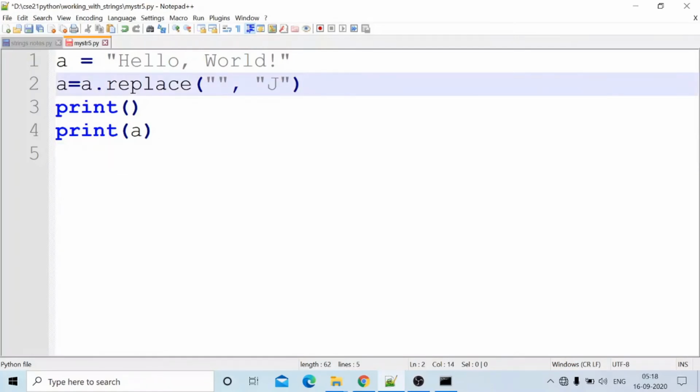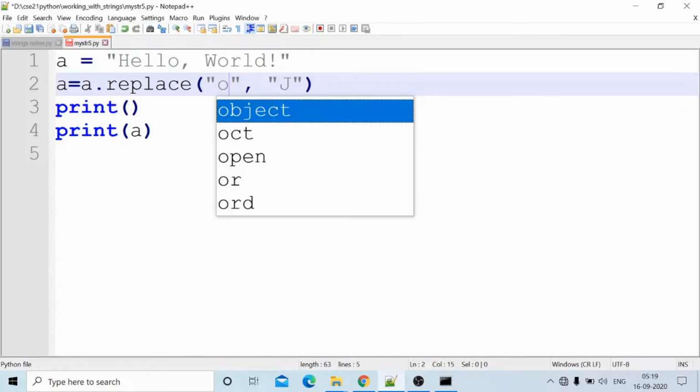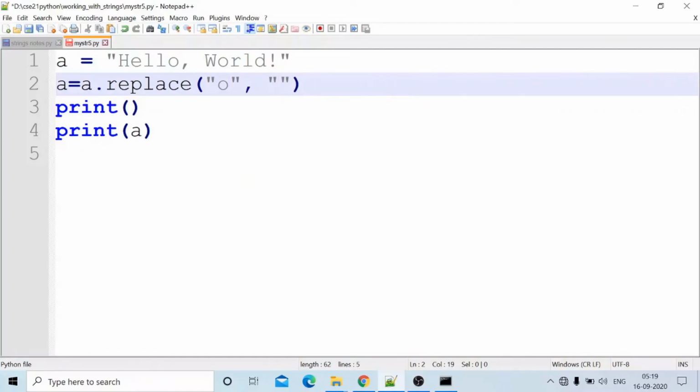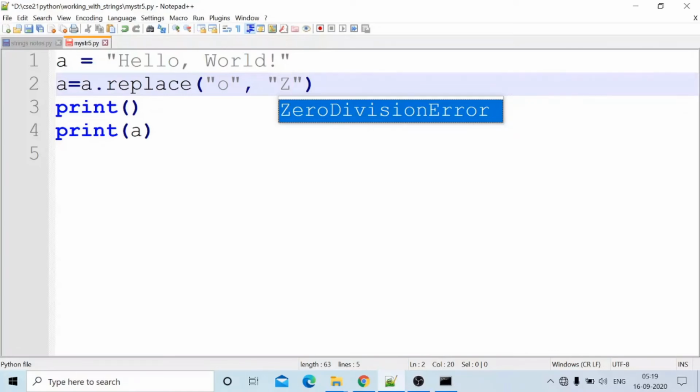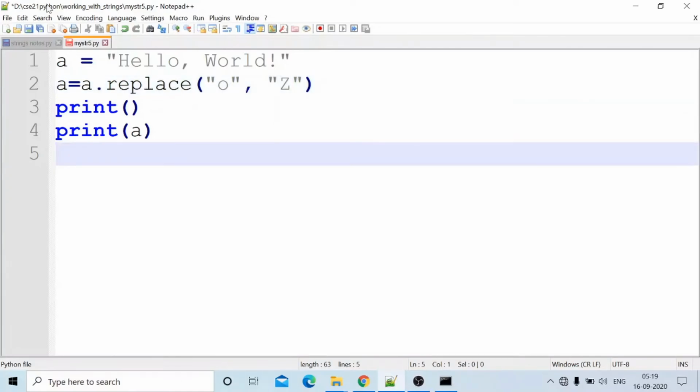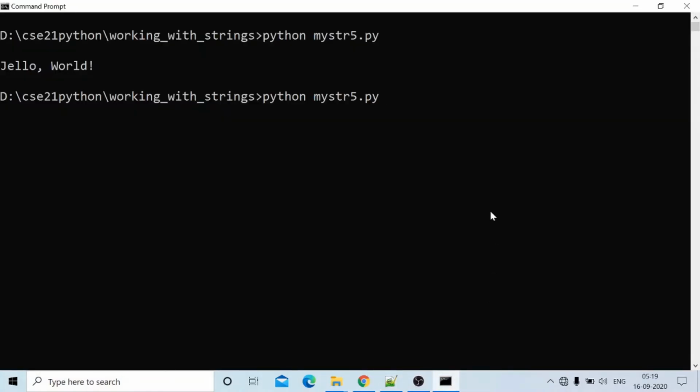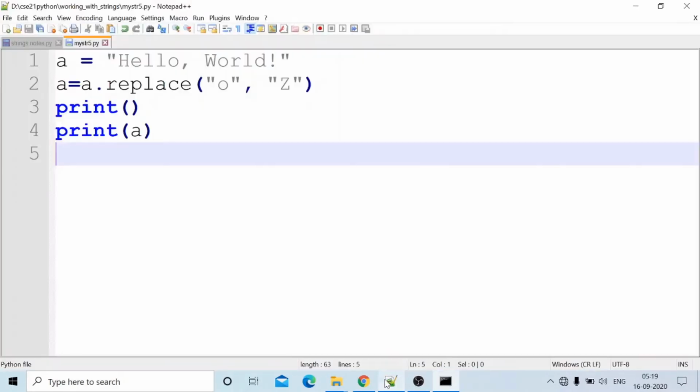I want to replace the letter o in world. Two times it occurred. What is the new letter? Z. I want to replace small o with capital Z. Say, is it replaced or not? Okay, o can be replaced with capital Z. The replace method is used to replace particular characters of a string.